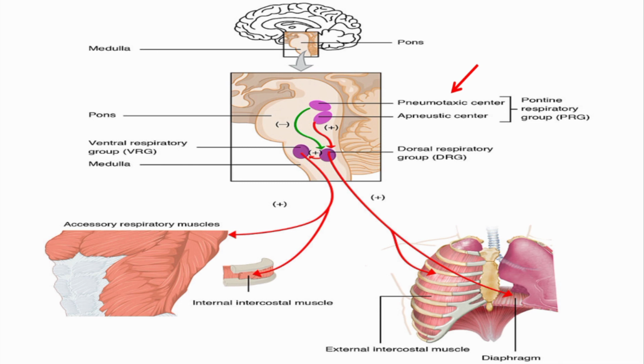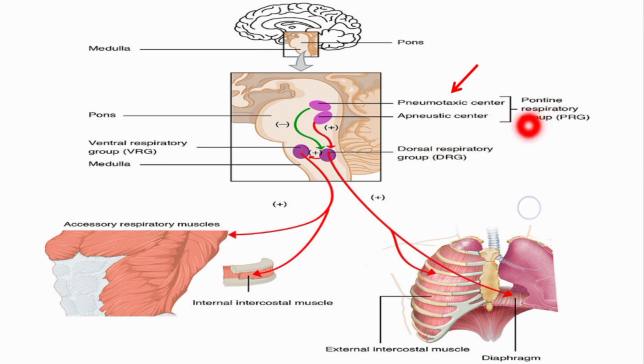Now, increased activity of the pneumotaxic center increases the respiratory rate up to about 30 to 40 breaths per minute, and decreased activity of the same center can decrease the rate of respiration up to about 3 to 5 breaths per minute.